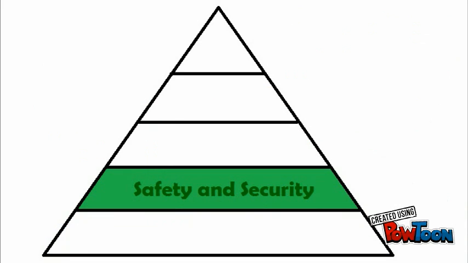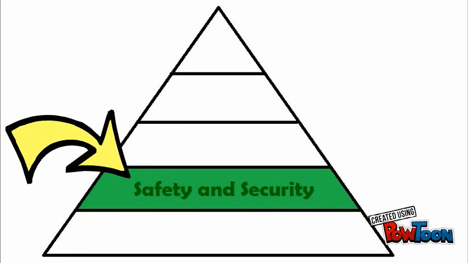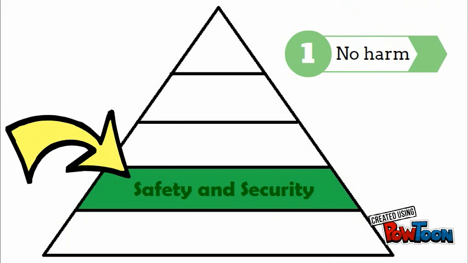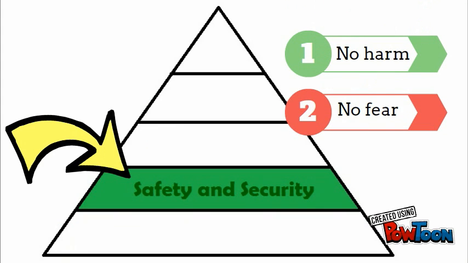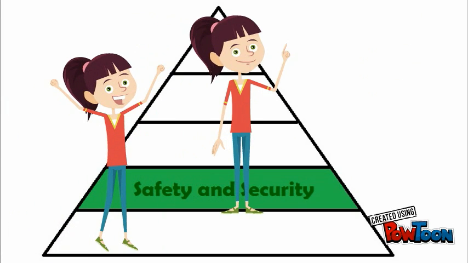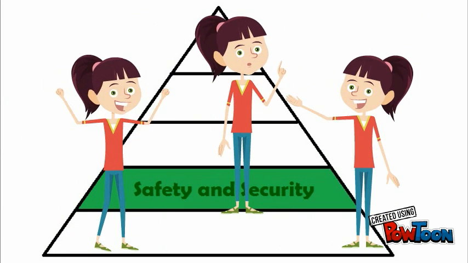The second level is the need for safety and security. This is a twofold need. First, one needs to be in an environment where they experience no physical, emotional, or mental harm. Secondly, one needs to be in an environment where they feel no anxiety or fear. This is so important for our students because in a safe environment, students are going to be more engaged, more willing to take risks, and more open to opportunities for learning.